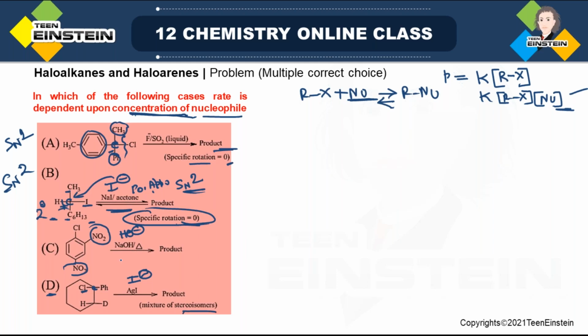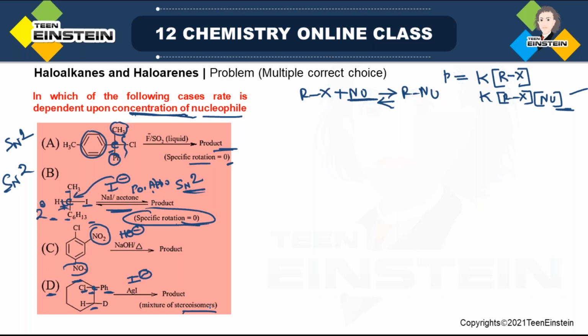Here chlorine is attached to a carbon, and the carbon with which chlorine is attached is attached to 3 more carbons. See, and also it is a benzylic carbon. That is, chlorine is attached to a carbon which is attached to Ph. That means it is a benzylic carbon. And for benzylic carbon, the SN1 mechanism is highly facile. So that is why here the SN1 mechanism will be there.